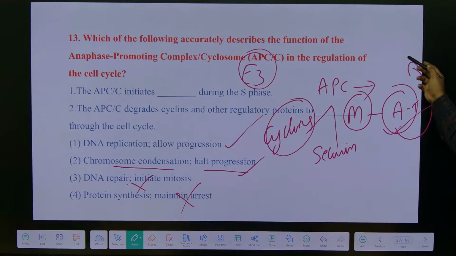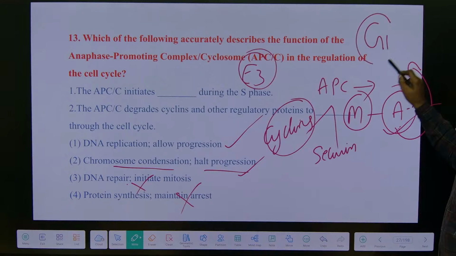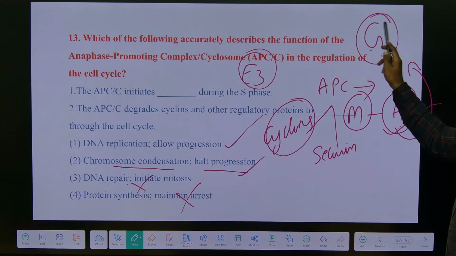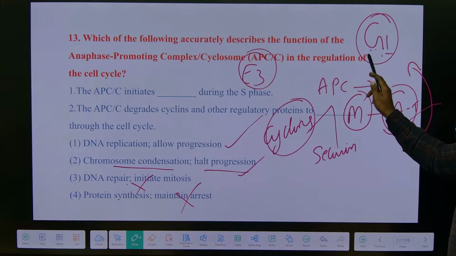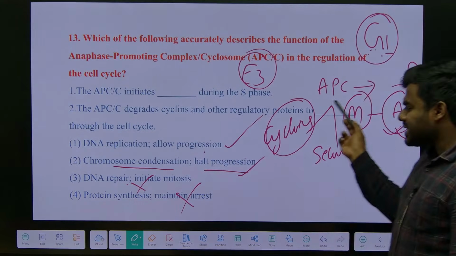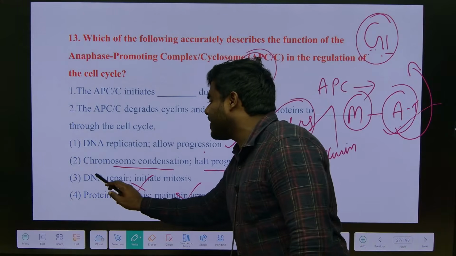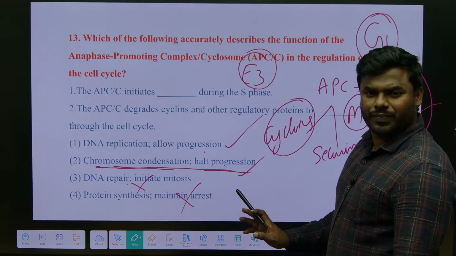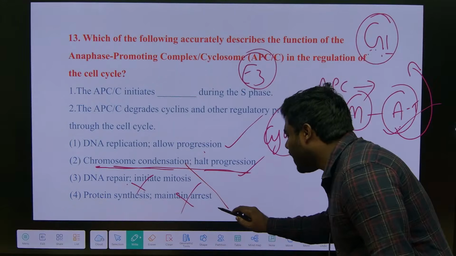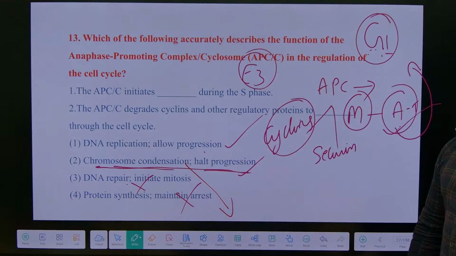Once we are at the end of the cell cycle, the cell is going to enter which phase? G1 phase, where it prepares all the enzymes required for DNA replication. See, technically we can consider this as the answer. But you quickly recall what is required for chromosome condensation.